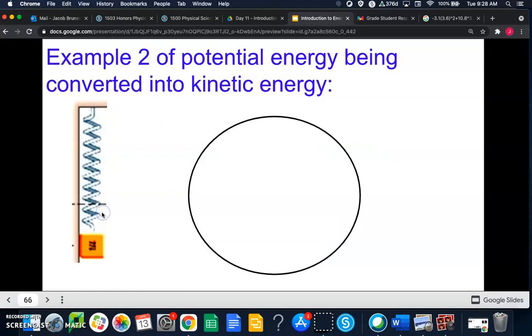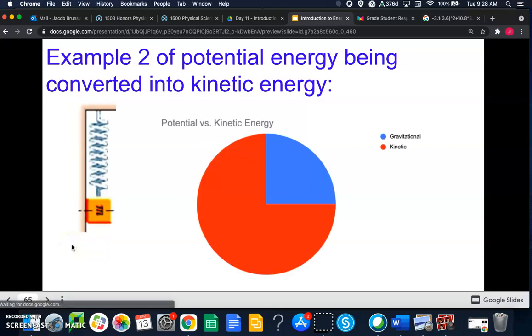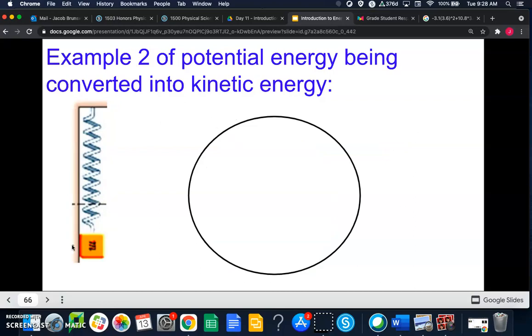Okay, and then last up is going to be when the block is at the very bottom here. Well, now it's not going to have any gravitational energy, right, because it's at the lowest point. It's as far down as it can go, so no gravitational energy. However, it's not going to have any kinetic energy either, because the block isn't moving when it's at its highest or its lowest point.